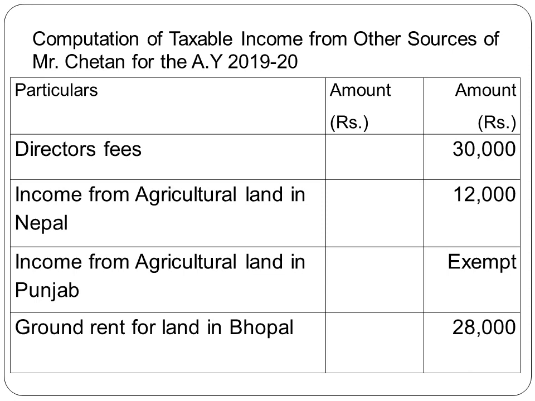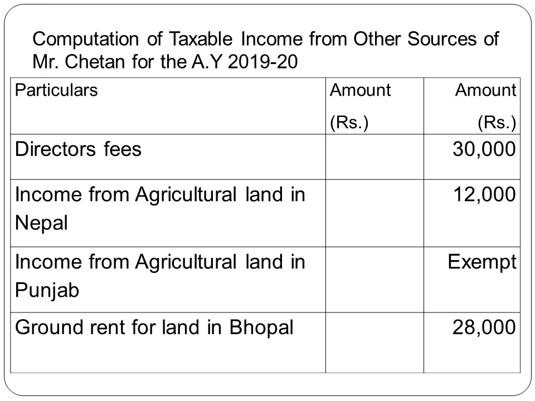Okay, so computation of taxable income from other sources of Mr. Chetan for the assessment year 2019-20. First point, we had director's fees. It is fully taxable. Income from agricultural land in Nepal, foreign agricultural income, therefore fully taxable. Next, income from agricultural land in Punjab is Indian agricultural income, which is fully exempt from tax under section 10.